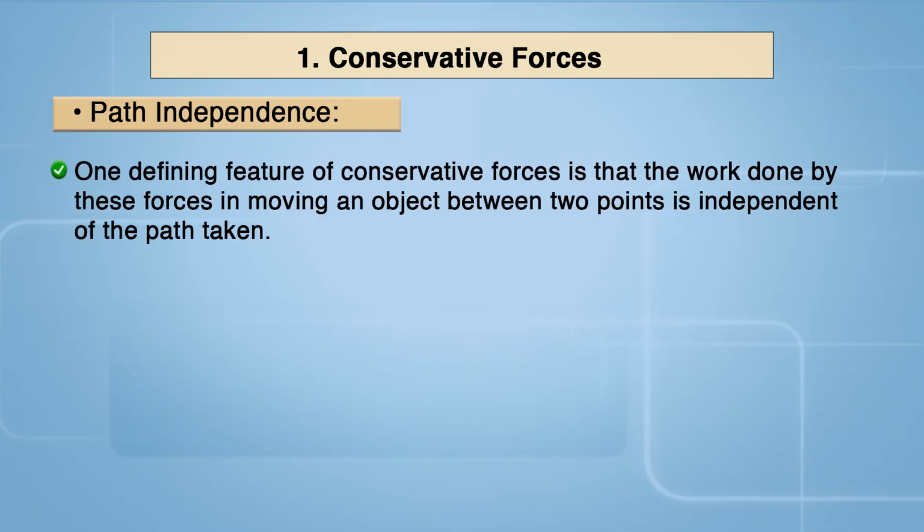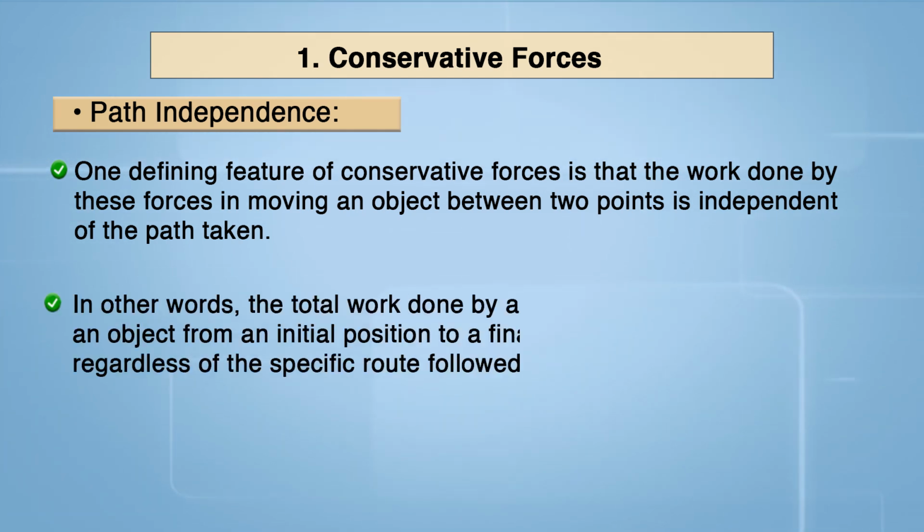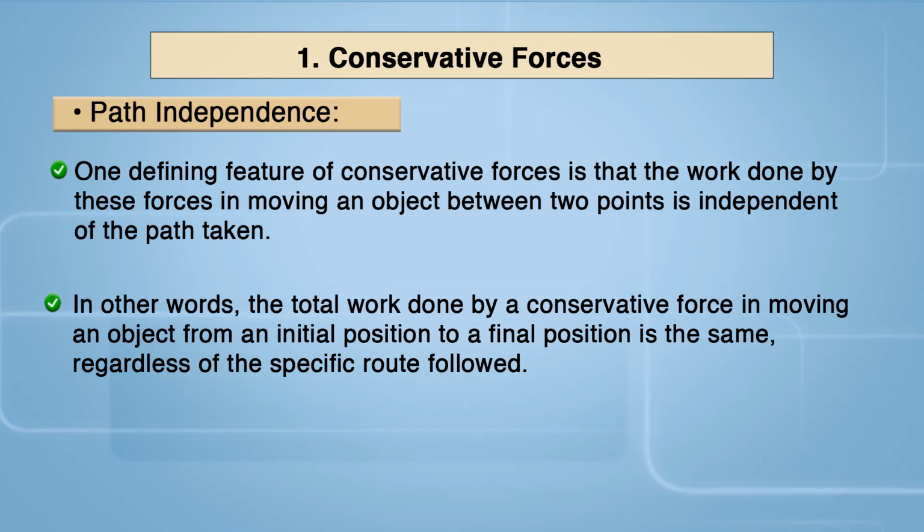One defining feature of conservative forces is that the work done by these forces in moving an object between two points is independent of the path taken. In other words, the total work done by a conservative force in moving an object from an initial position to the final position is the same, regardless of the specific route followed.